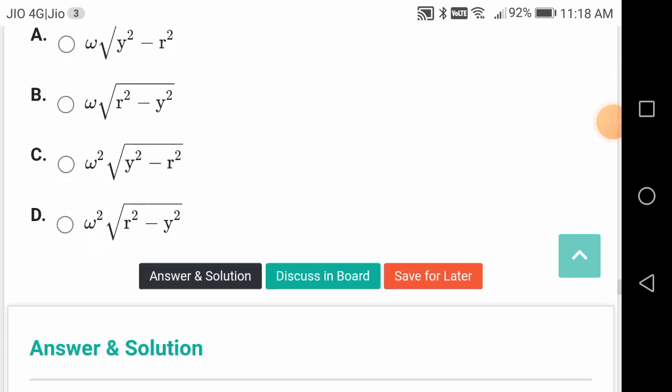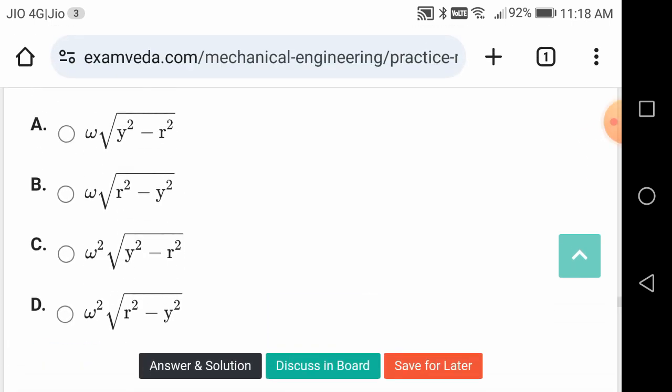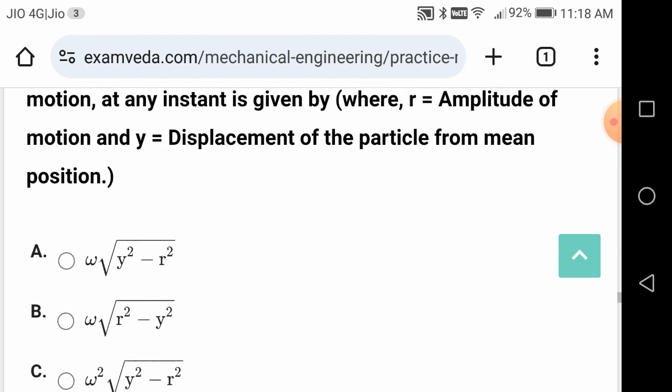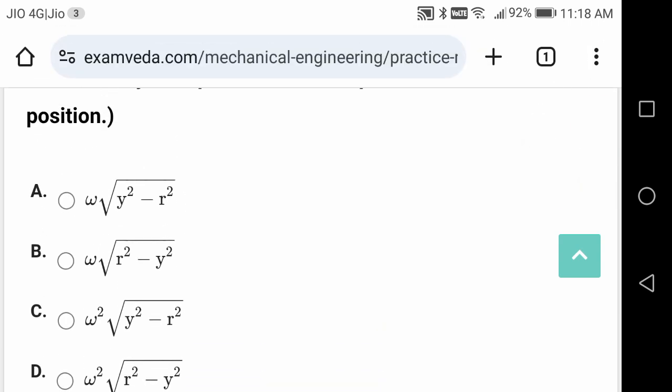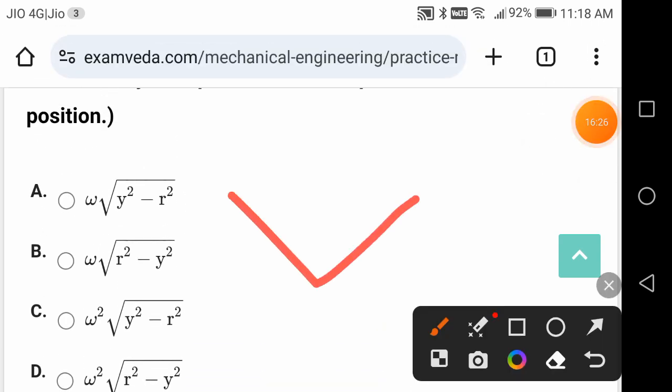This is simple harmonic motion, right? When y is equal to 0, the velocity is equal to wr, the maximum velocity. Y is equal to 0 is the starting position. When y is equal to r, the velocity will be 0, the maximum position. So what is simple harmonic motion? It is the projection of